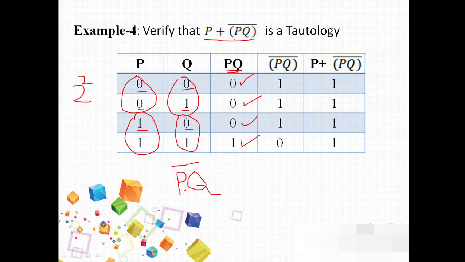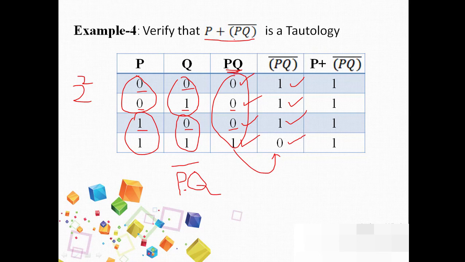Now the inverted values of this p into q will be taken in the next column. 0 inverted becomes 1, 0 inverted becomes 1, 0 complemented becomes 1, 1 complemented becomes 0. That is how we do complementation.